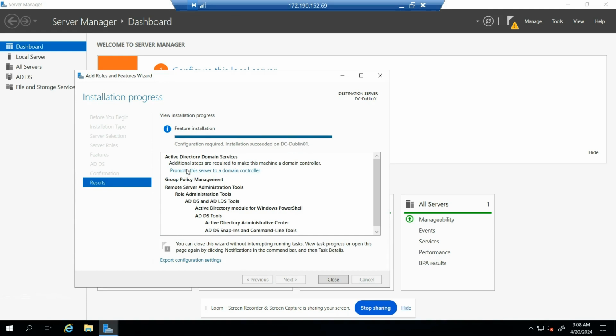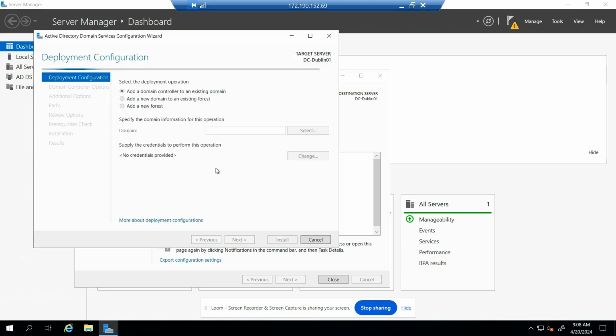So what we're going to do is promote this server to a domain controller. Here, select the deployment operation. We're not going to add it to an existing domain, because we do not have an existing domain. So we're going to click on Add a new forest. We'll call it GTEC.local. It could have been gtech.com or gtech.net, but I'll put .local as the root domain name. You can put any name you want. Click on Next.